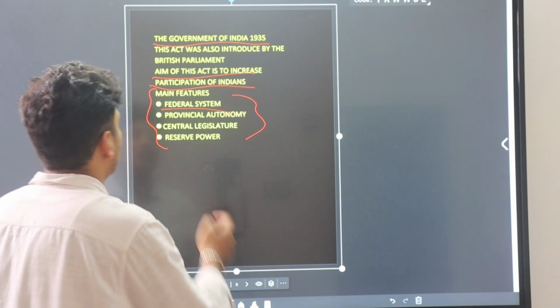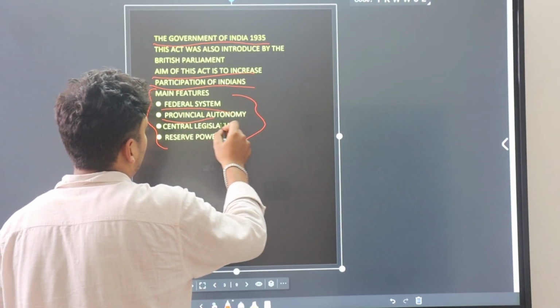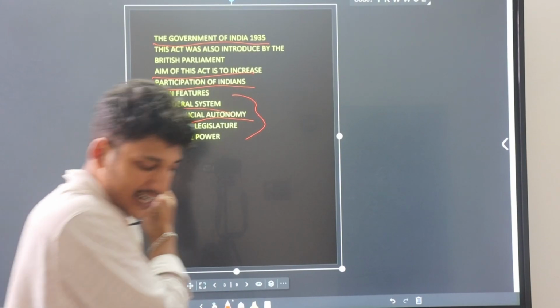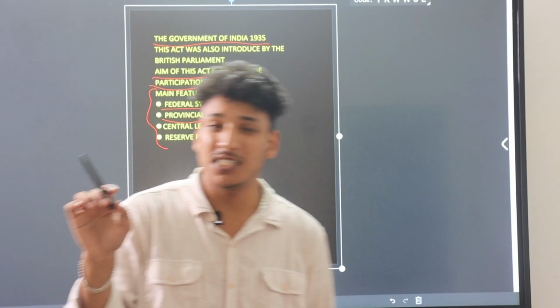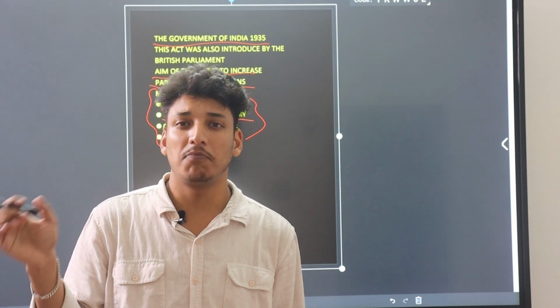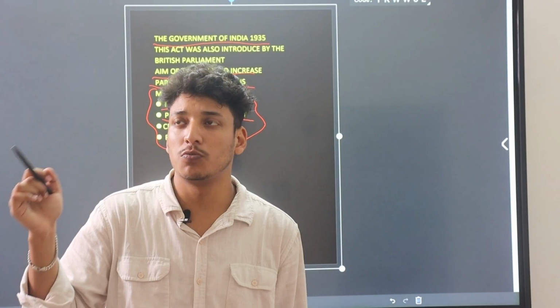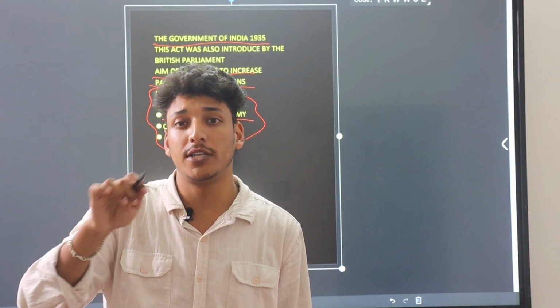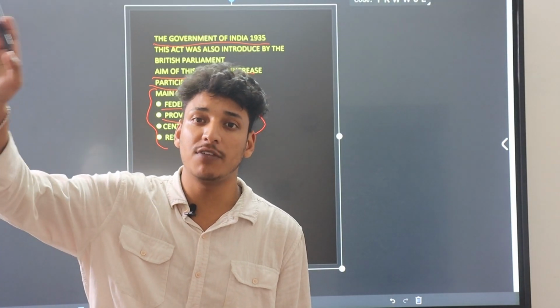Now, provincial autonomy. Basically it means states do not have full power related to making laws and other matters. Union has the full power.